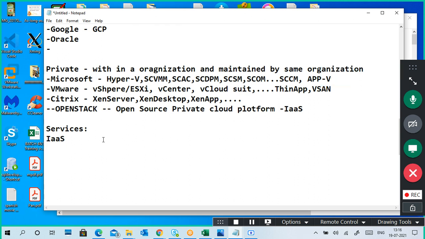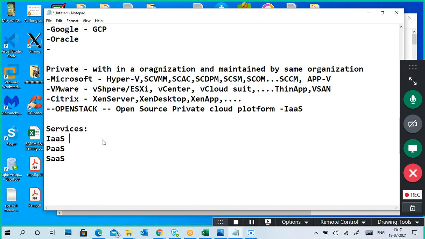Next one, platform as a service. Software as a service. So the first one is infrastructure as a service, then platform as a service, then software as a service.